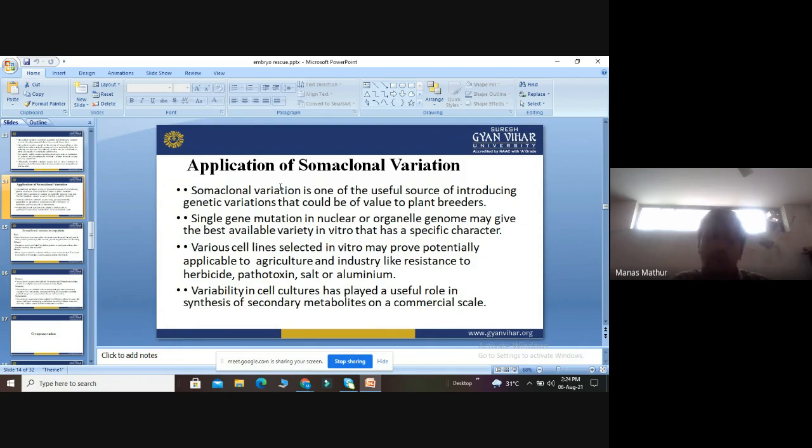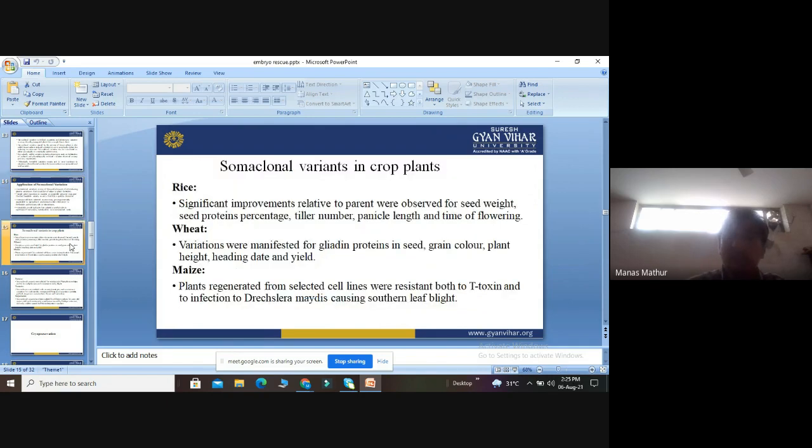These secondary metabolites ultimately lead to the development of novel drugs, which are isolated from medicinal plants. The plants are called medicinal plants because of the presence of secondary metabolites like phenols, alkaloids, and flavonoids, which are produced on a commercial large scale. So these are the applications of chromosomal variation.